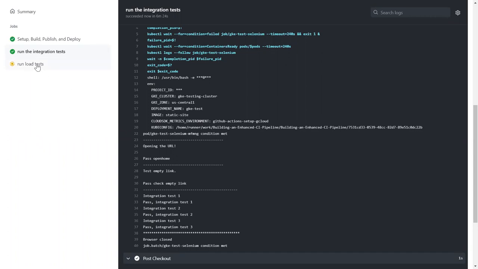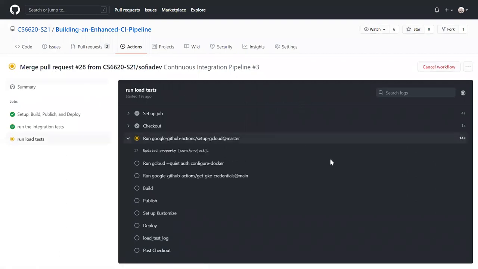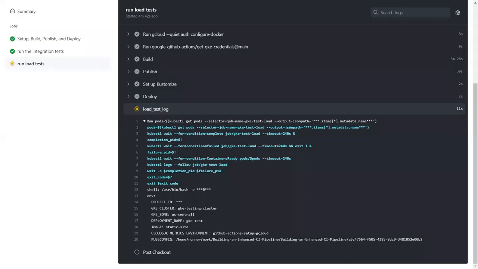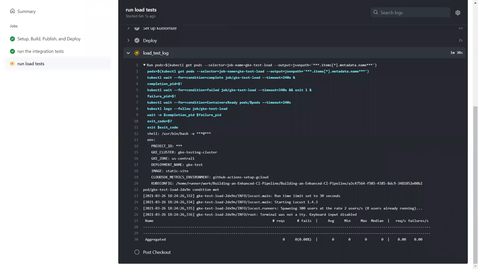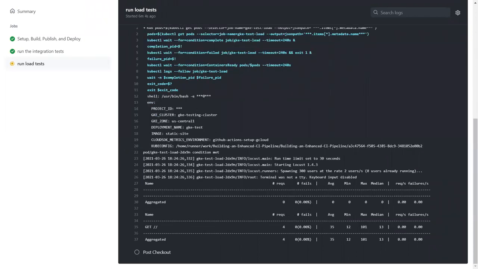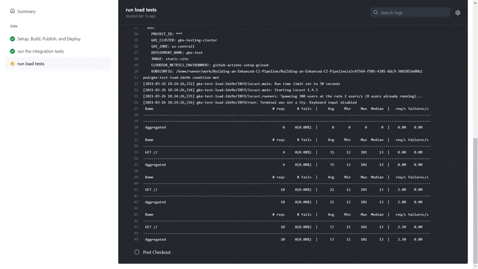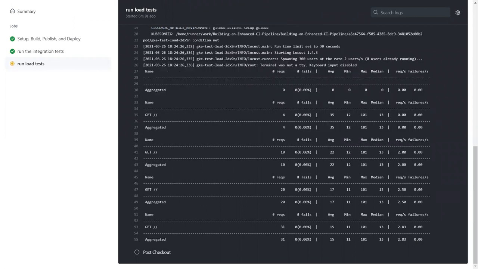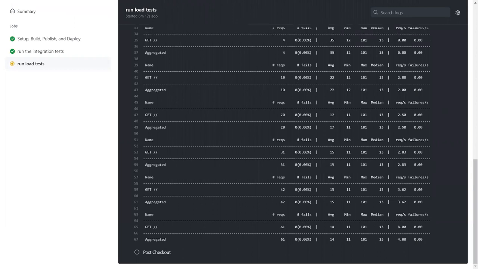Thirdly, we will run the load test job on Kubernetes and send back the live log. As we can see here, the load test is waiting to run now. Once the container is ready, the live log will show in the console immediately. Here's the live log of the load test. The whole load test takes about 30 seconds to run.